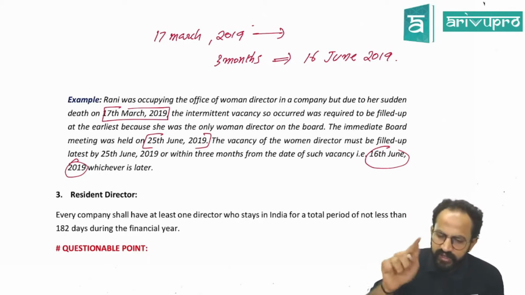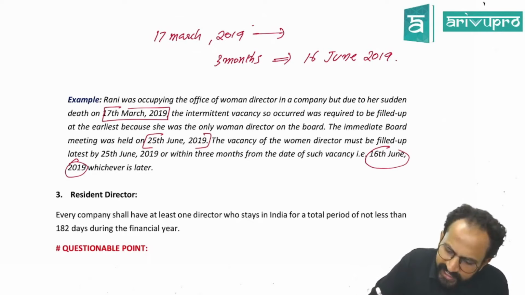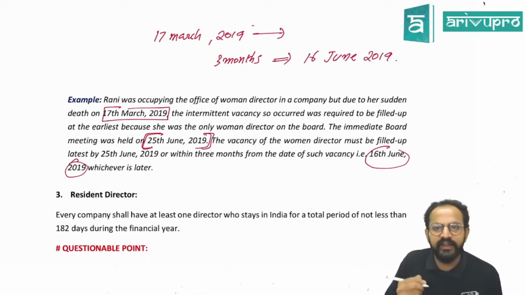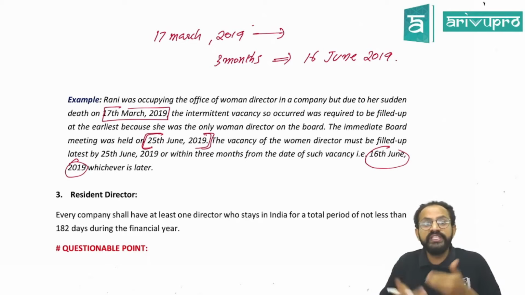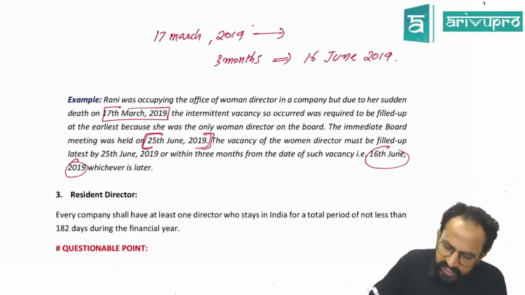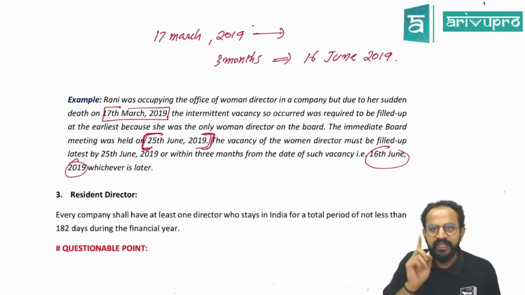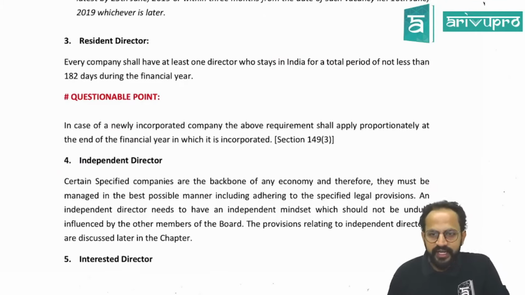Correct? Okay, sir. And the next board meeting date is 25th June 2019. So 25th June 2019 or 16th June, whichever is later. So they can appoint a women director by 25th June 2019. Yes, I hope you got the point here. Yes, guys. So let us look at the next concept.